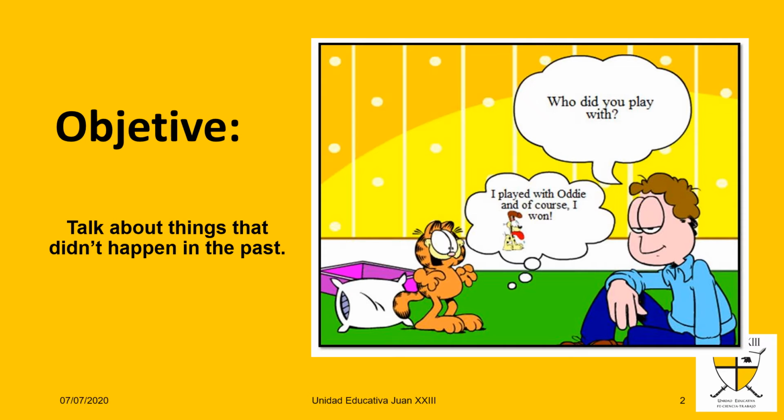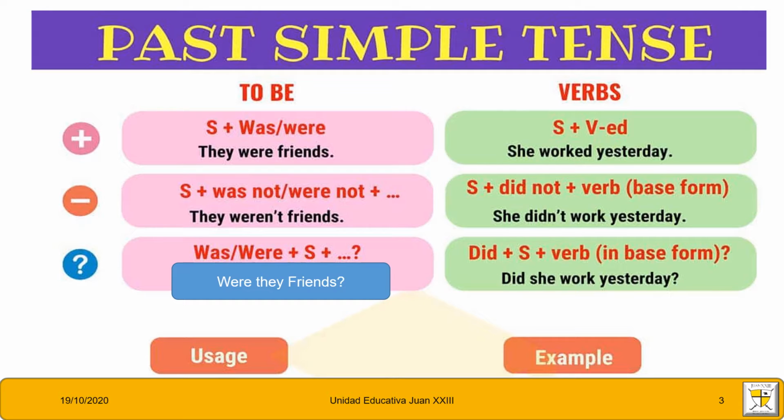The objective of the class for today is to talk about things that didn't happen in the past. Okay, we continue to work with the past simple tense. We have two ways to work with the past, and the first is with the verb to be.